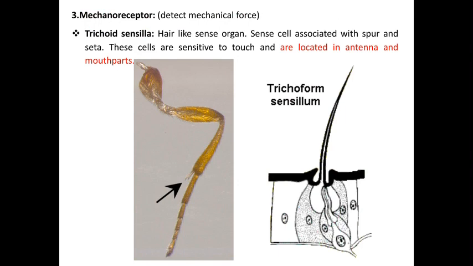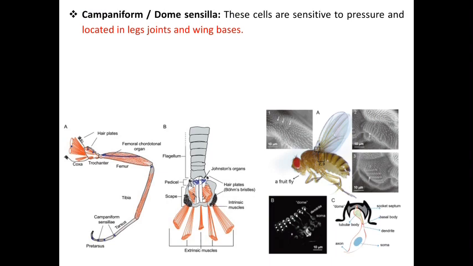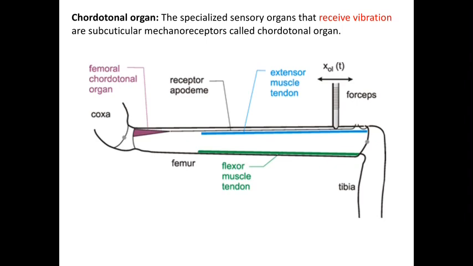These cells are sensitive to touch and are located on the insect antenna and mouth parts. This is the trichoid sensilla, and it responds to touch. Next one is the campaniform sensilla or dome sensilla. The campaniform sensilla is sensitive to pressure, and is located in the leg joints and wing bases of the insect. Then the next one is the chordotonal organ, which responds to and receives vibration. Okay, this is the chordotonal organ.